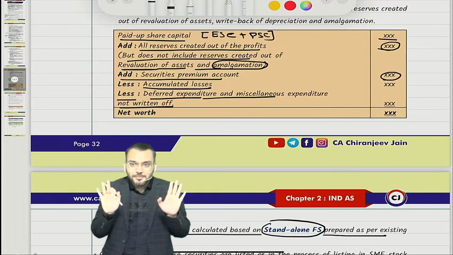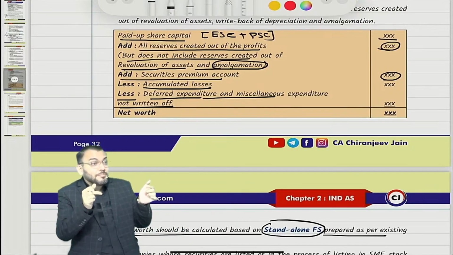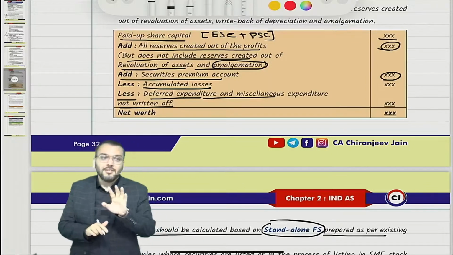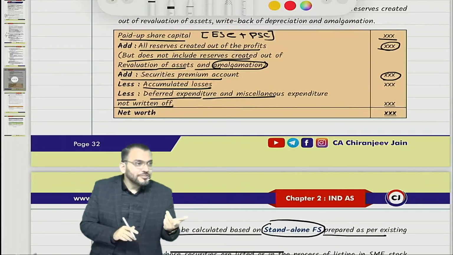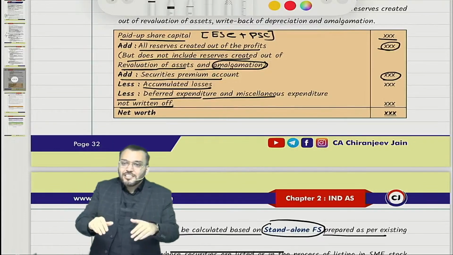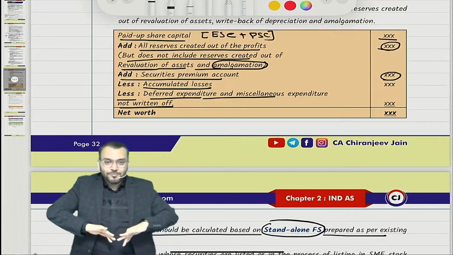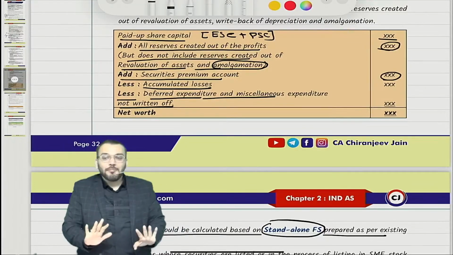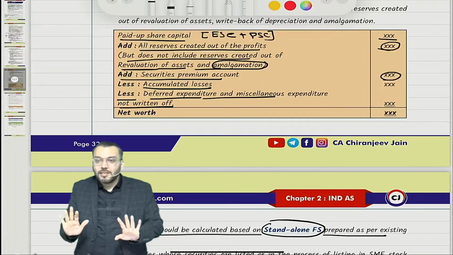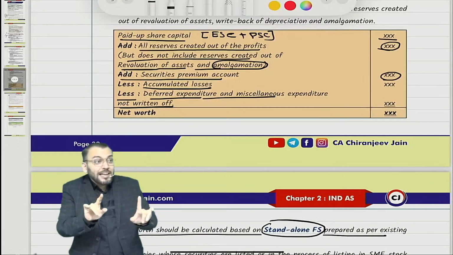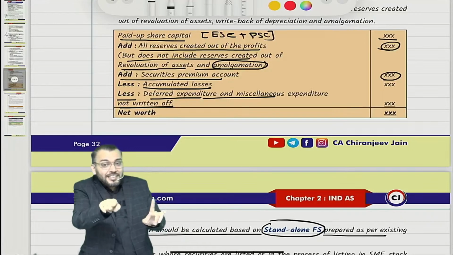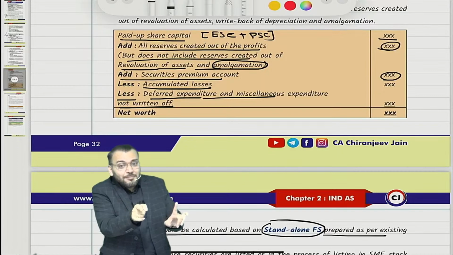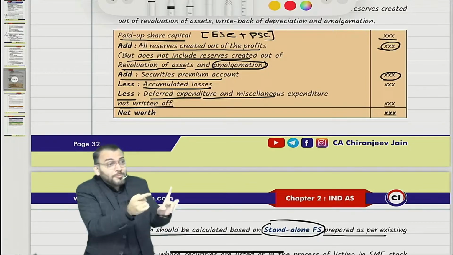Means you may know the term, but if you are not able to define it, means you don't know. Am I right or not? Are we able to understand? Correct. So if I am asking deferred expenditure, you think you know, but if you are not able to define it, it means you don't know. Am I right or not? So you need to accept this mistake and realize it as soon as possible before CA final exam.